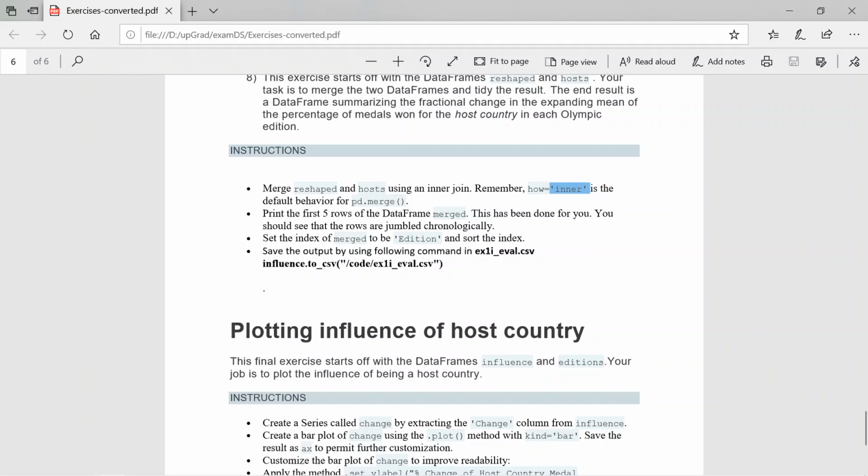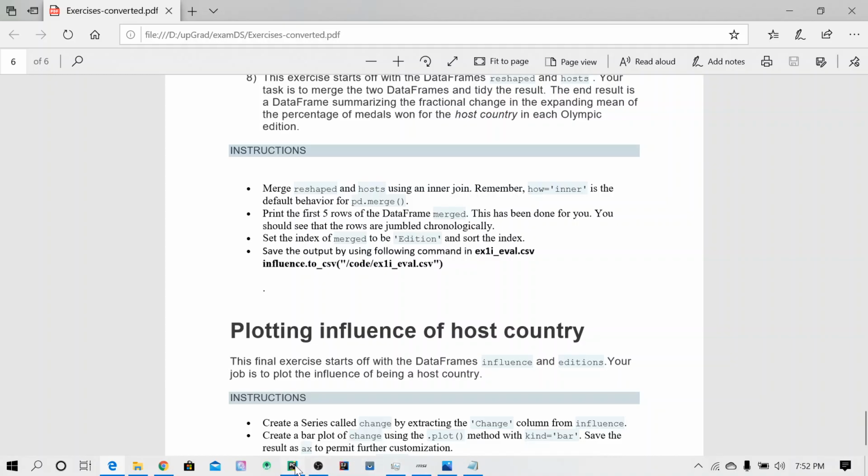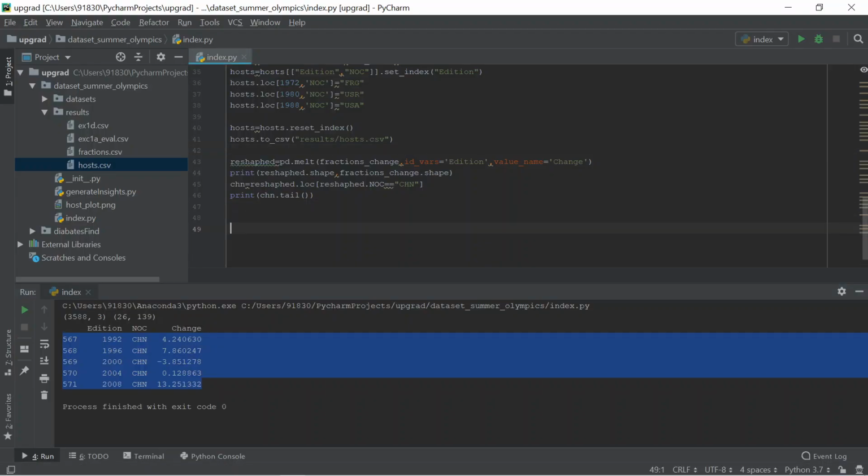This has been done for you. You should see the rows are jumbled chronologically. Set the index of merged to the edition and sort the index. Here we need to know how to sort the data frame. Save the result, and finally save. Okay, we can know how.